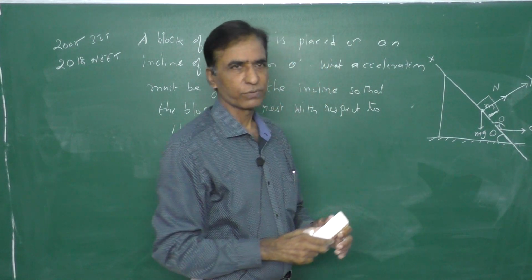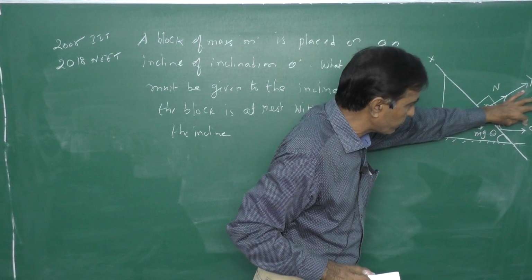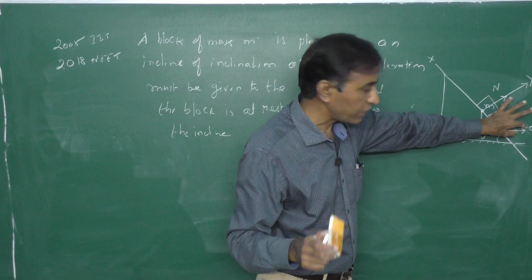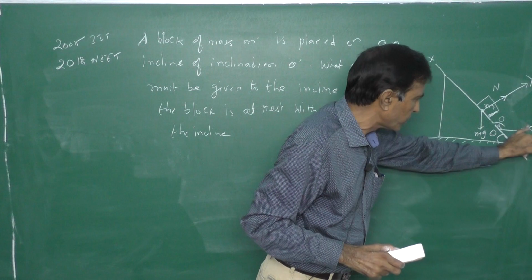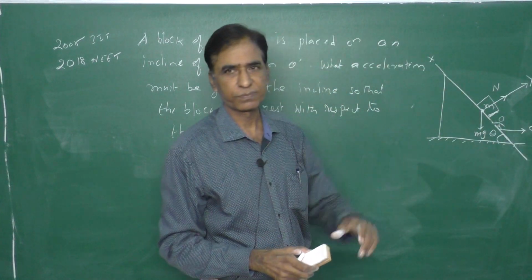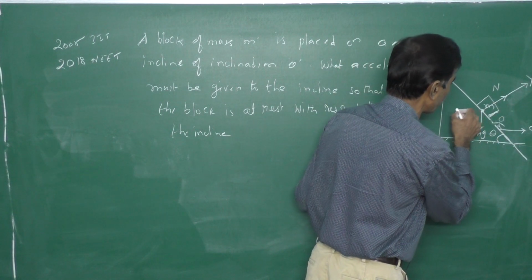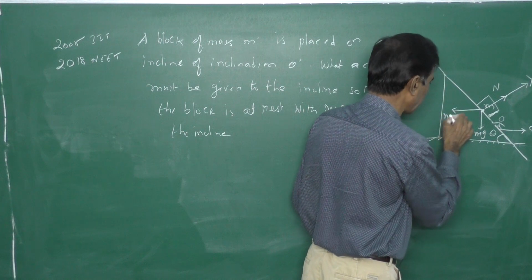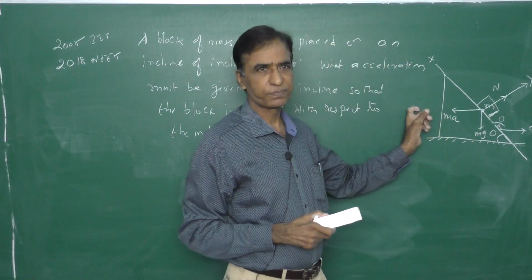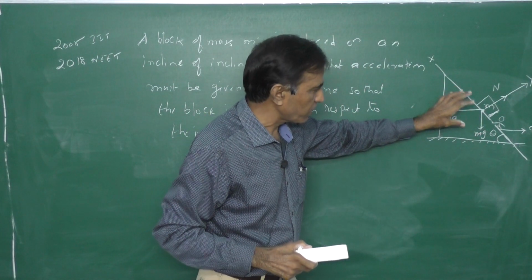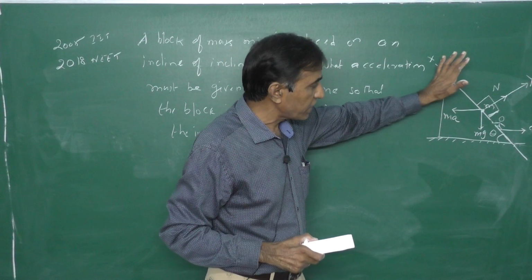So these are the two forces now. But as I told you already, the observer is in a non-inertial frame. Therefore, he has to add one pseudo force opposite to the direction of the acceleration of the observer. This acceleration is toward the right, so he has to include one pseudo force, which is ma, opposite to the direction of a, that means towards the left. Then the problem solving is similar to doing problems with Newton's law in an inertial frame.